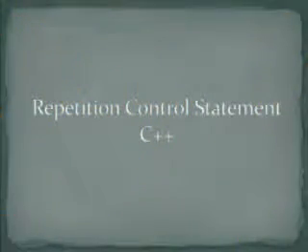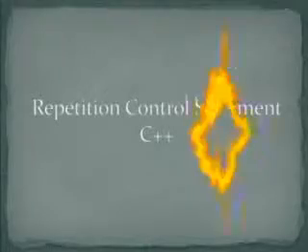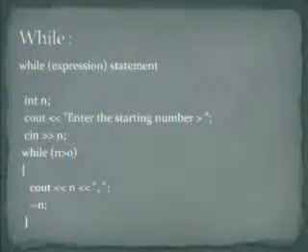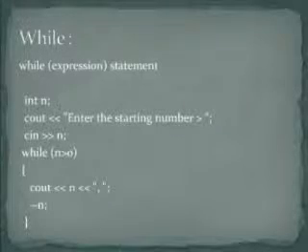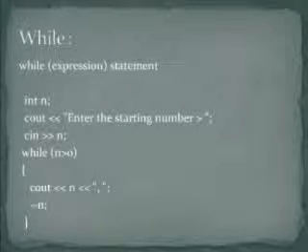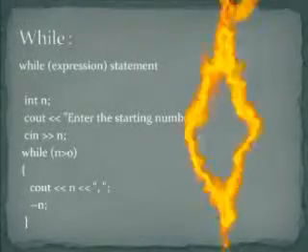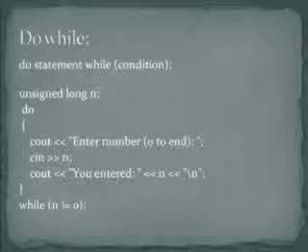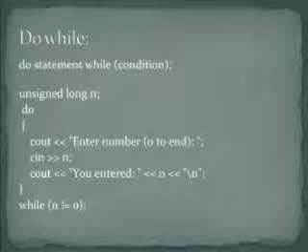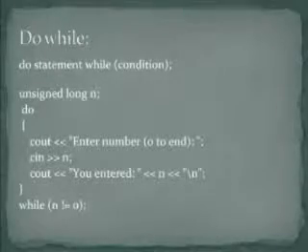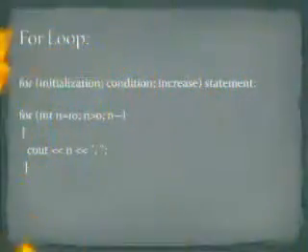Next, we go to repetition in C++. Example while loop. When we enter a positive number, it will be printed and the number will be decreased, and this will happen repeatedly. Do while example. After writing the do keyword, statements are listed, and then the while condition is checked. For loop example.